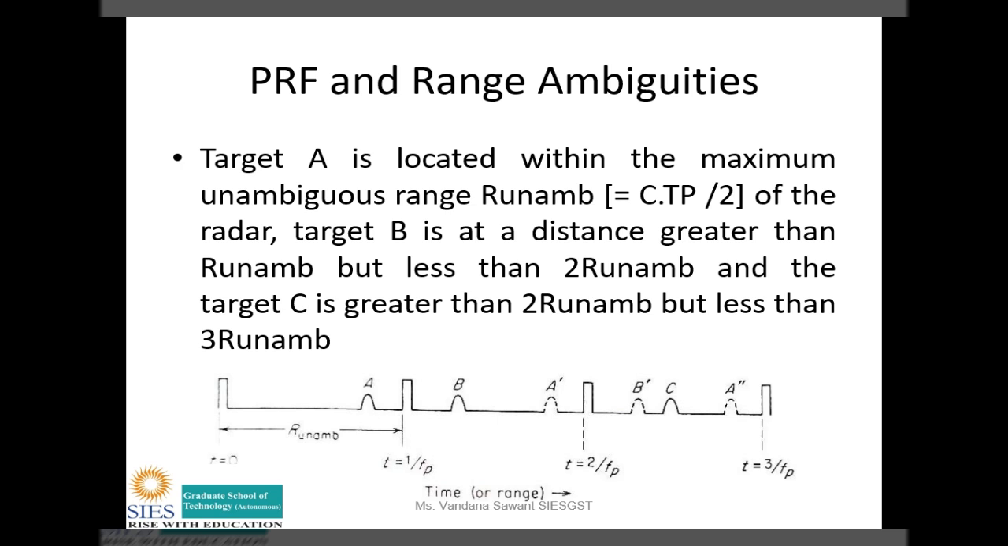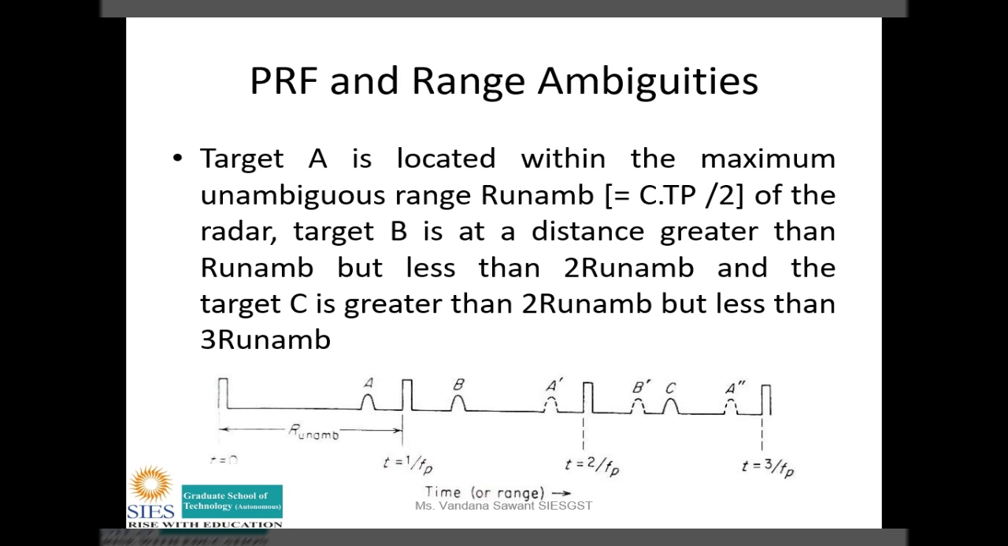Then, between the third and fourth pulse, we can observe B dash. What is B dash? B dash is the second time around echo for the target B. Then we can observe C, which is a clear detection. And what is A double dash? That is the third time around echo of A. That is A double dash.